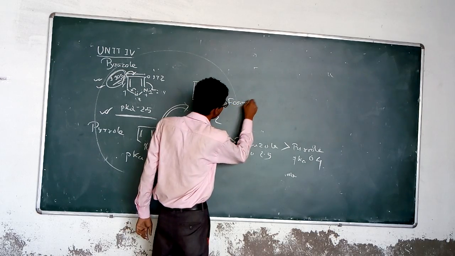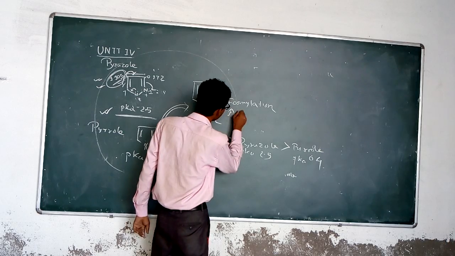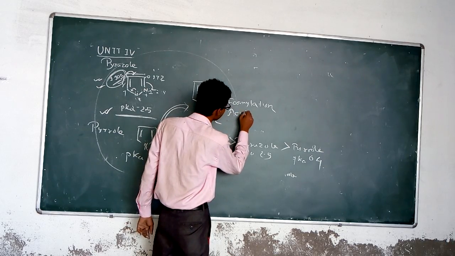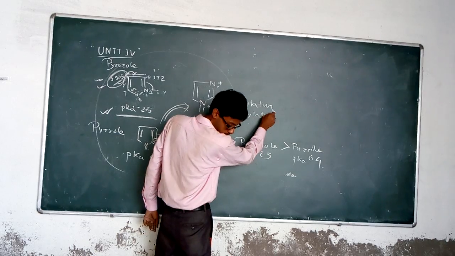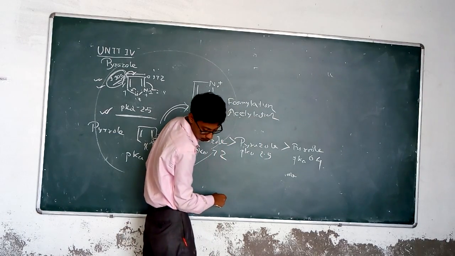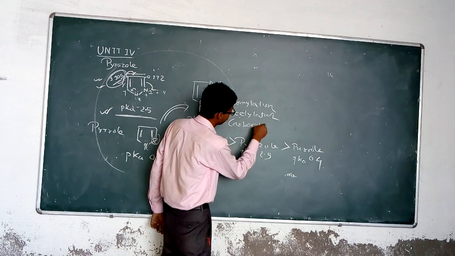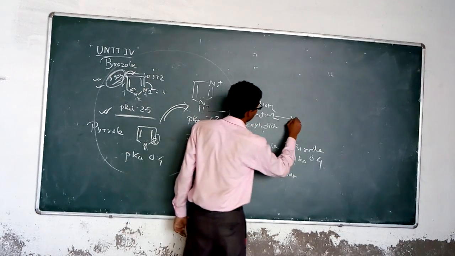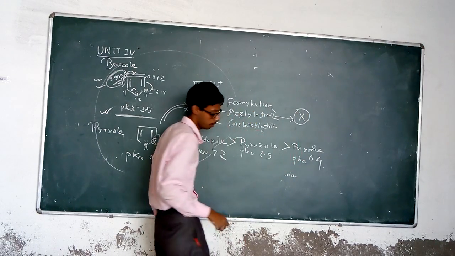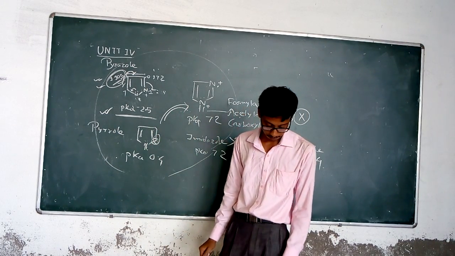Formylation is the Vilsmeier-Haack reaction, acetylation is Friedel-Crafts acetylation, and carboxylation is also not possible in pyrazole chemistry.